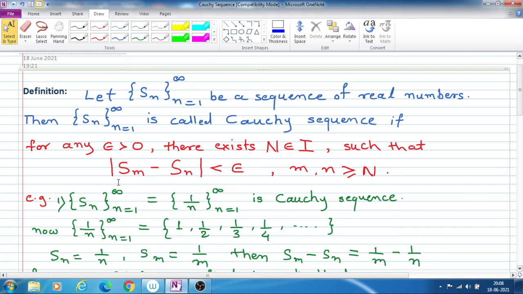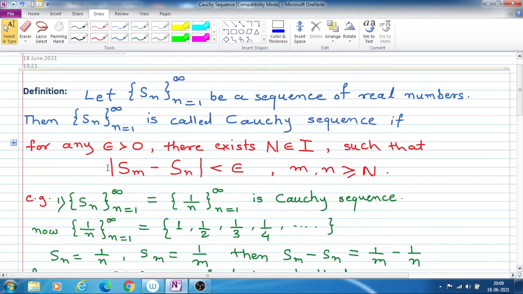mod Sm minus Sn is less than epsilon, that means the difference between two terms, Sm is the mth term, Sn is the nth term, and m and n are greater than or equal to capital N. That means for all terms after S capital N, the difference between any two terms Sm minus Sn is less than epsilon.